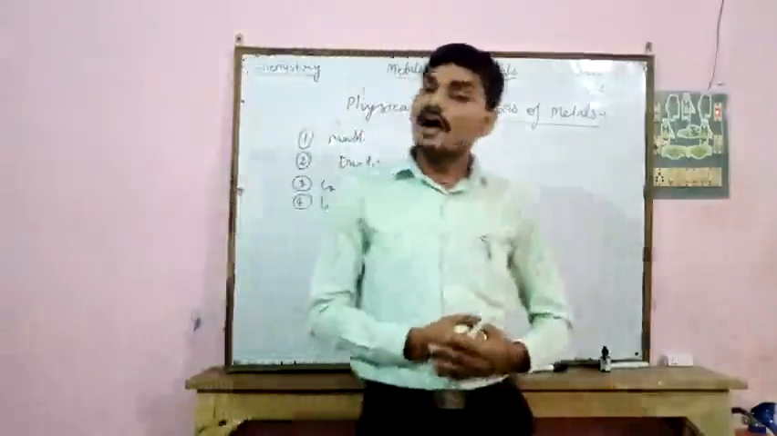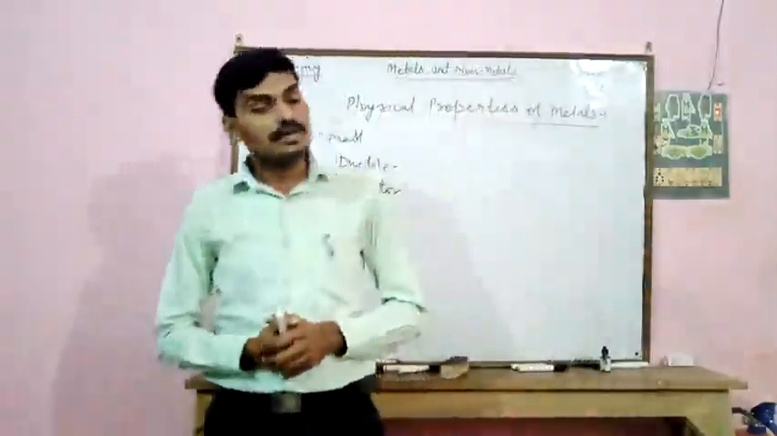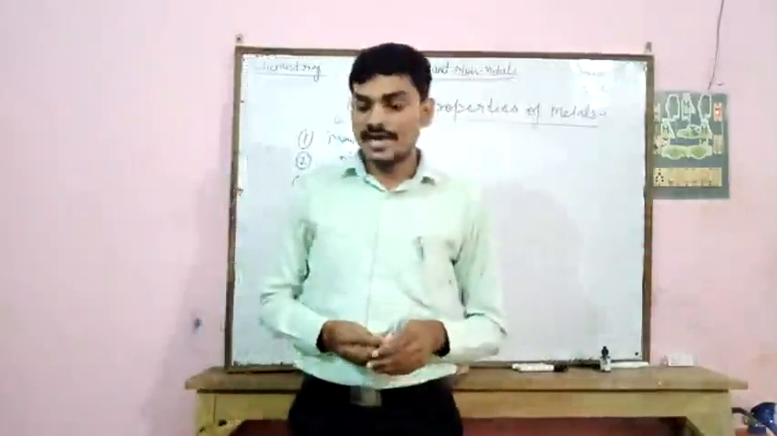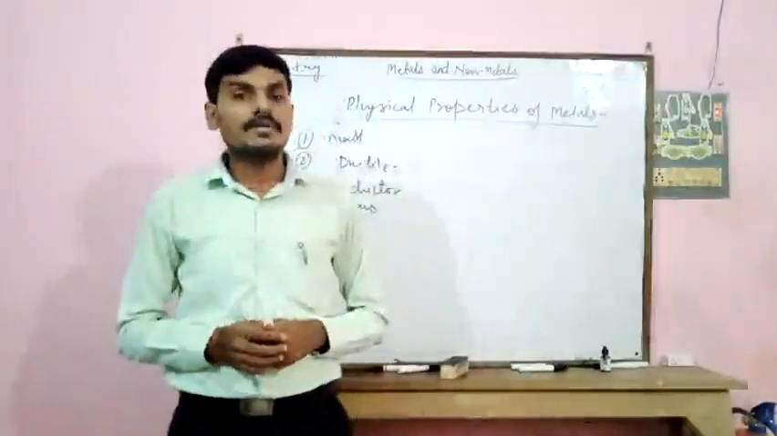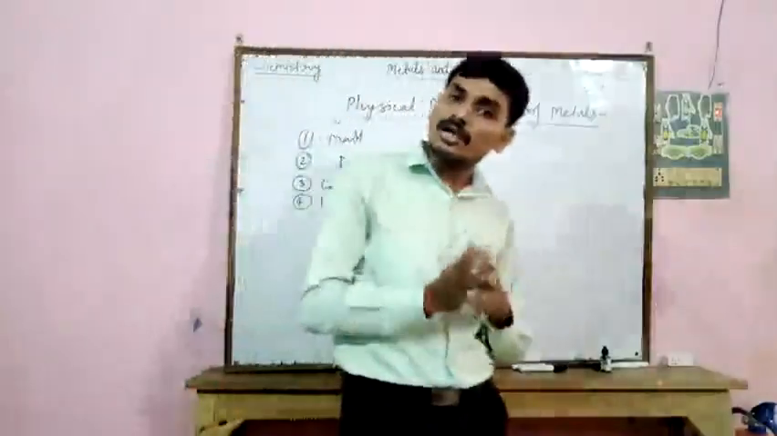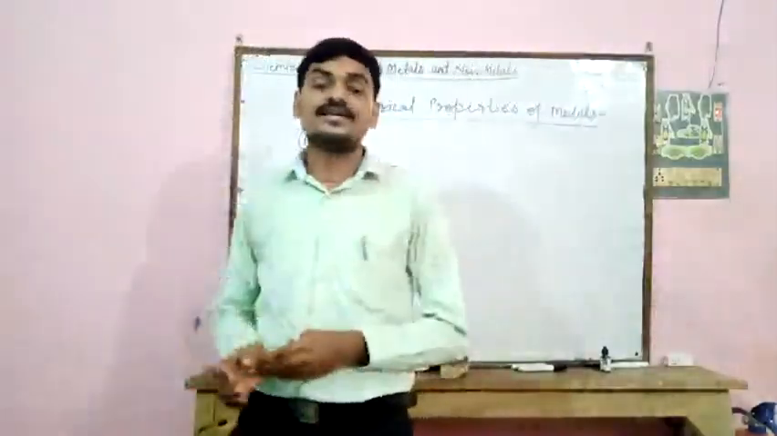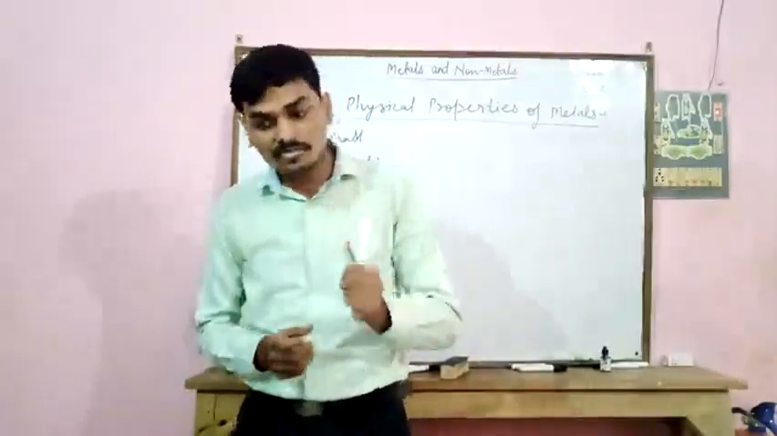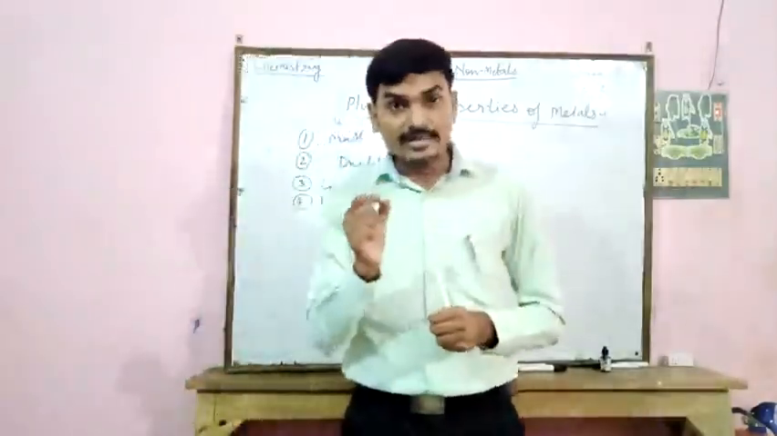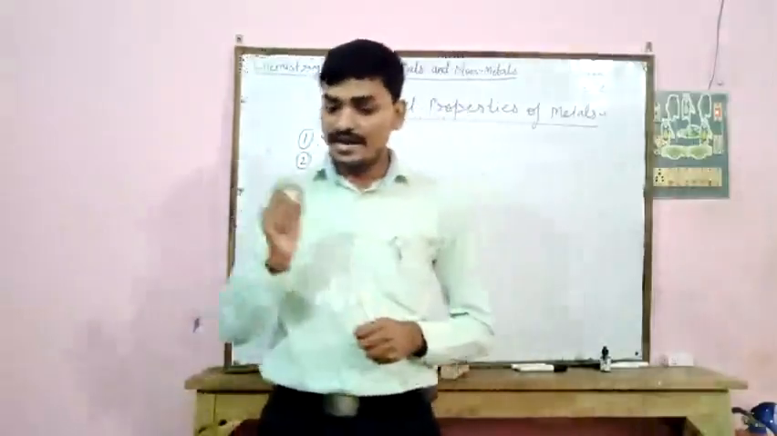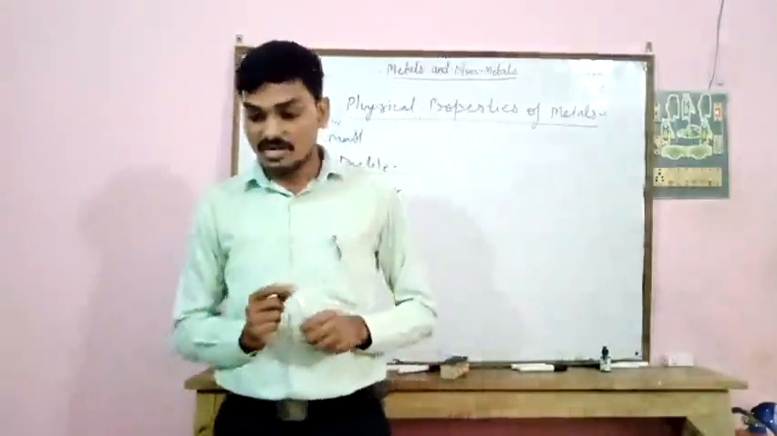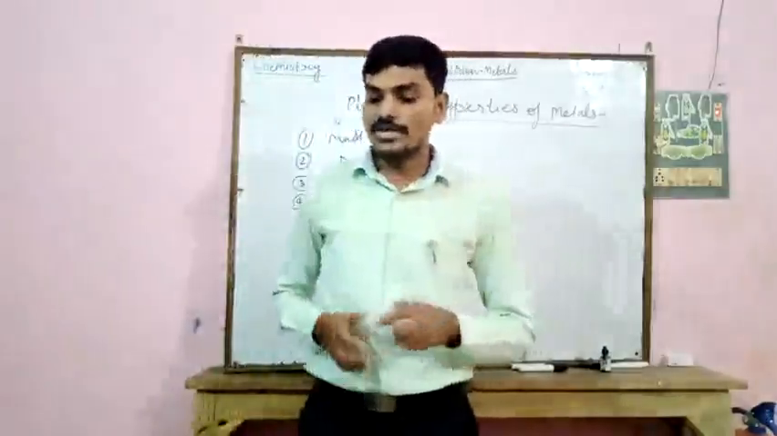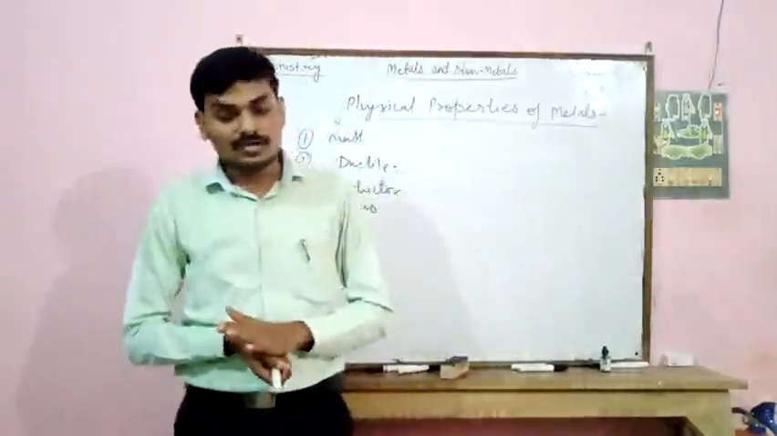Now metals have high density except sodium and potassium. That is, the density of iron is 7.8 gram per centimeter cube. So all the metals have high density except sodium and potassium, which have low density. The density of sodium is 0.97 gram per centimeter cube and the density of potassium is 0.86 gram per centimeter cube.